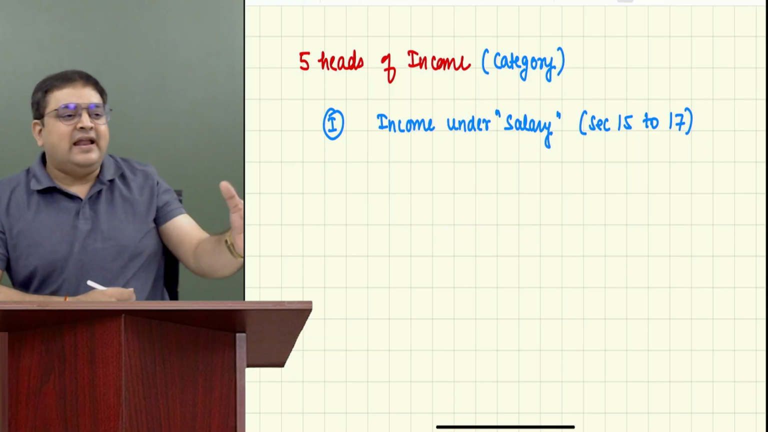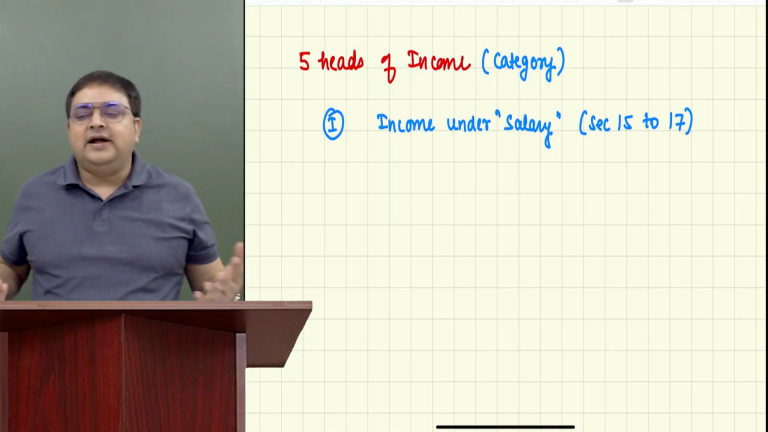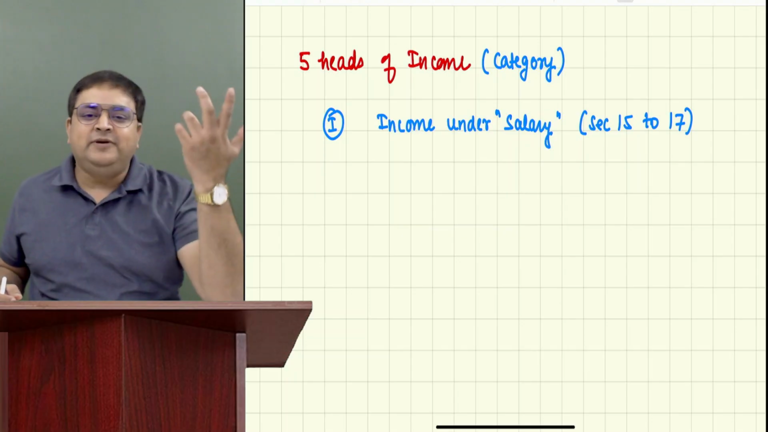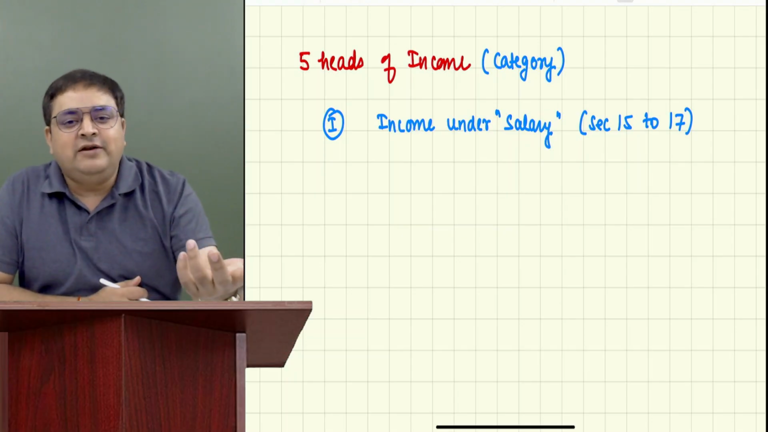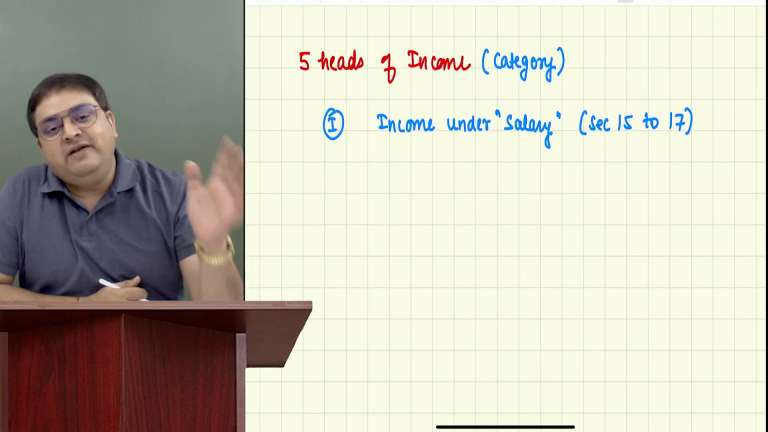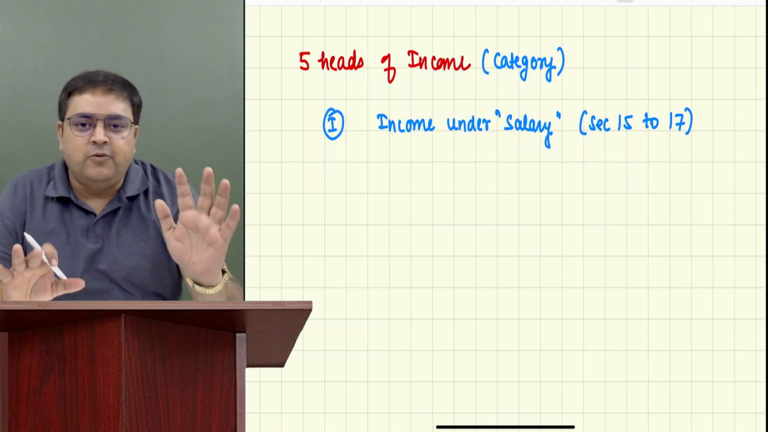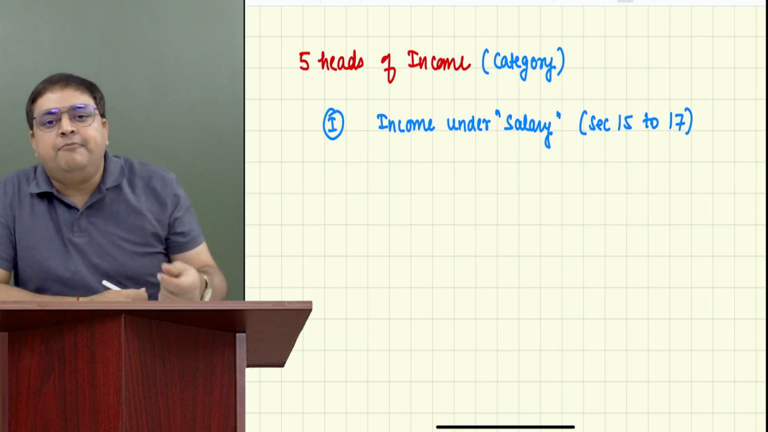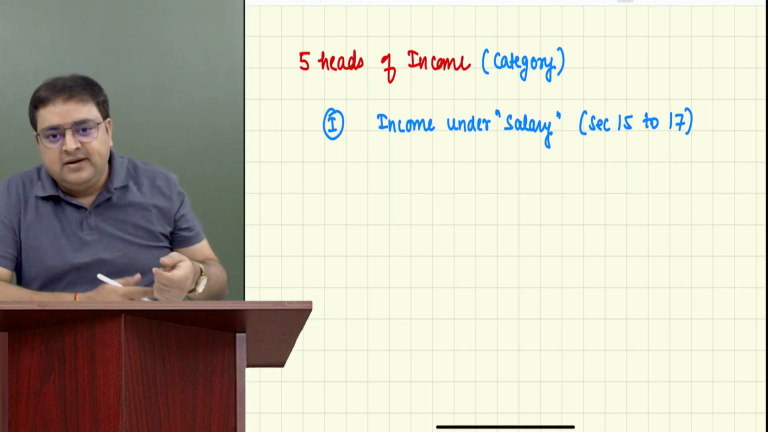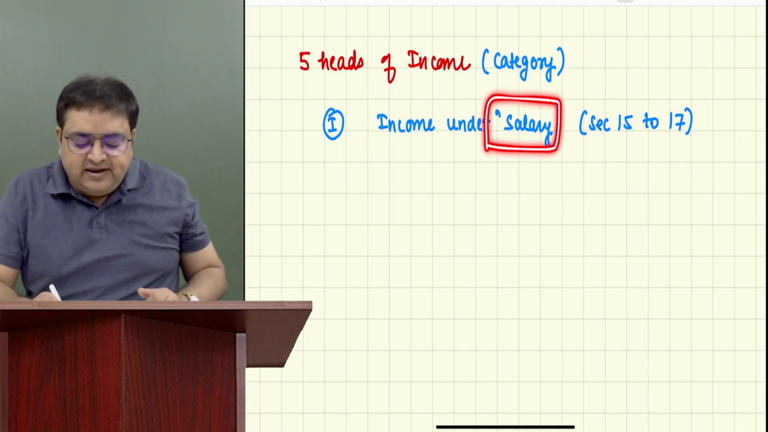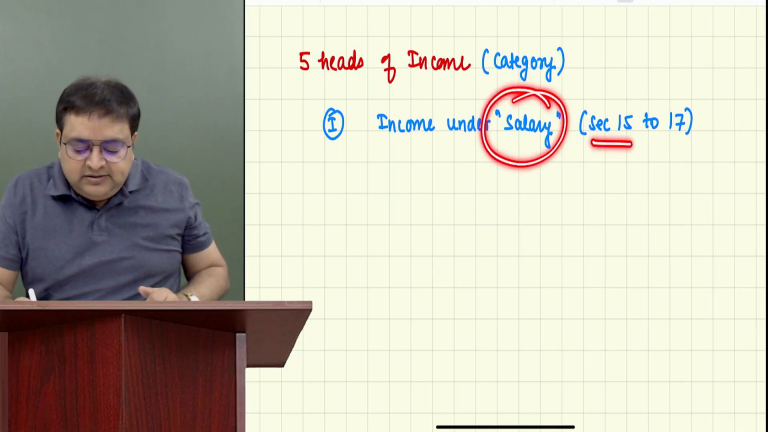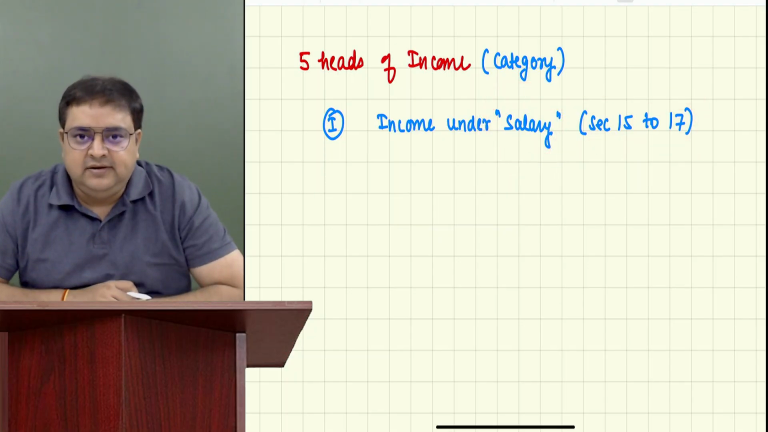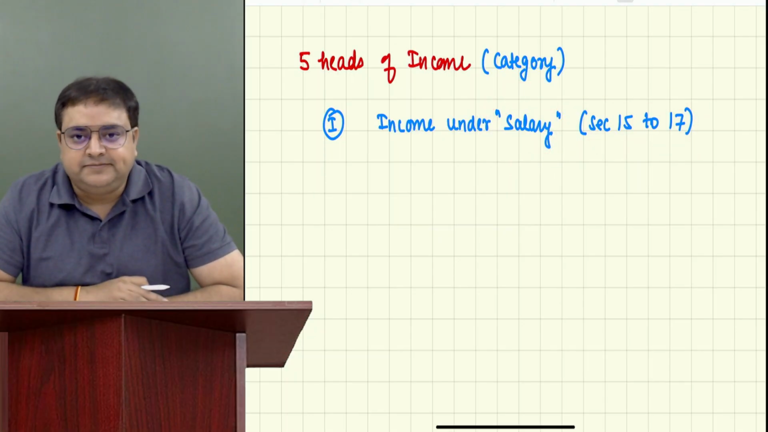So it's not like salary is very easy, that, sir, I am receiving salary of 1 lakh rupees per month. Oh, 1 lakh into 12, 12 lakh is my salary. That's it. Over. No, it's not like over. We have to see each and every component of whatever we are receiving. So this is one category. Whatever is his salary income, these provisions will be dealing with it. This is one category of income.